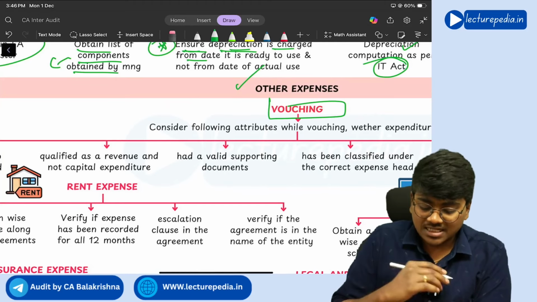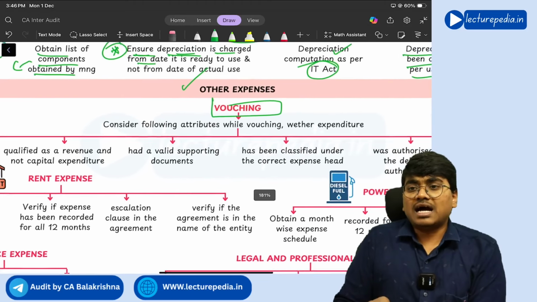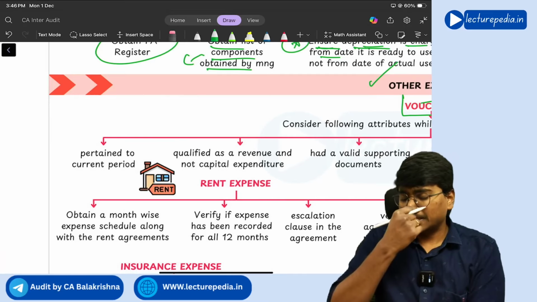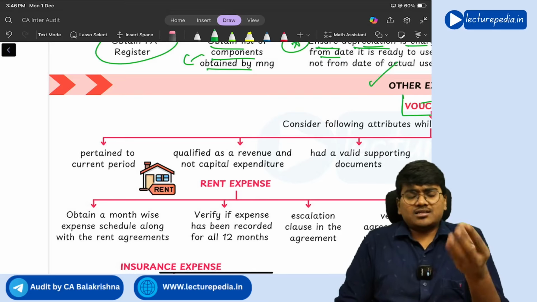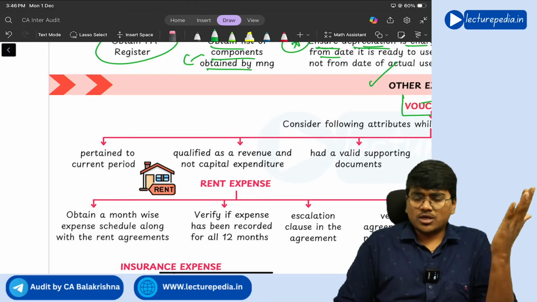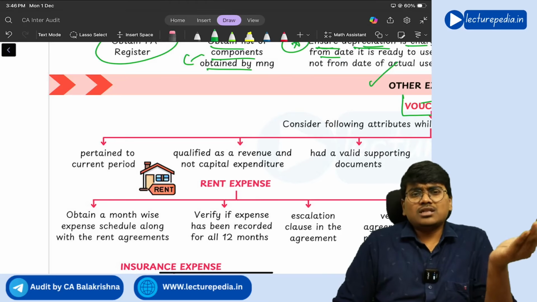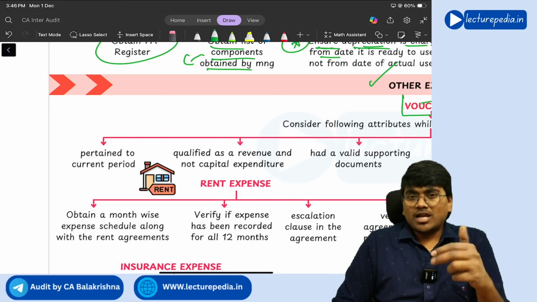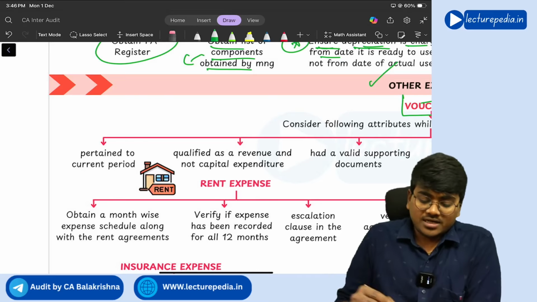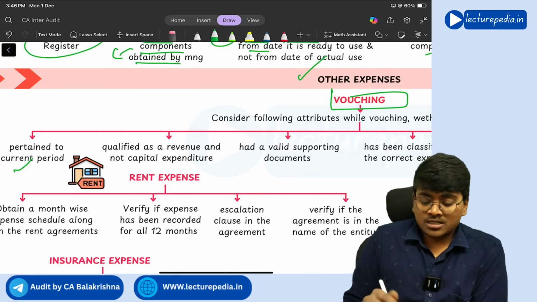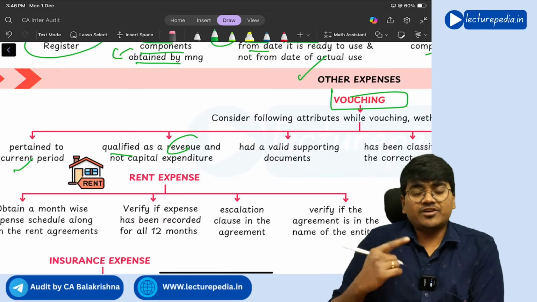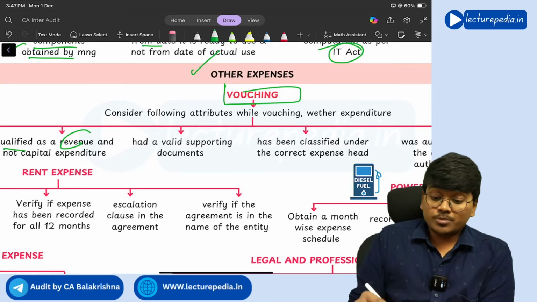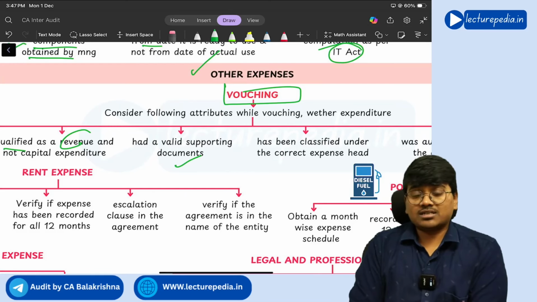Next, other expenses. So with respect to other expenses, you will generally vouch the other expenses considering following things. So you need to ensure that, see, other expenses include electricity, rent, salaries we have already seen, power and fuel, right? All these, transportation, all these come under other expenses. So you need to see that while vouching, these other expenses relate to current period only and qualified as revenue expenditure only. If it is not a revenue expenditure, you have to capitalize it, correct?